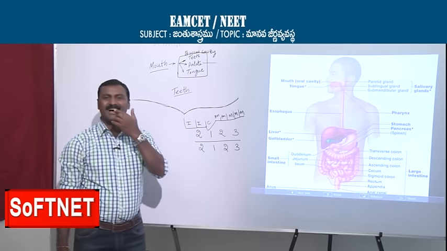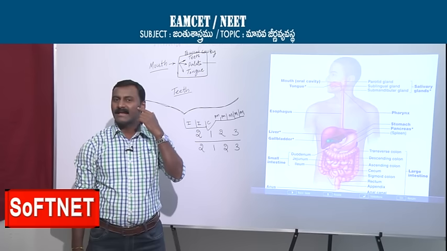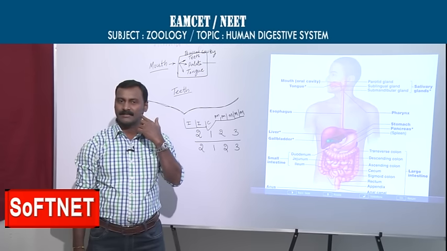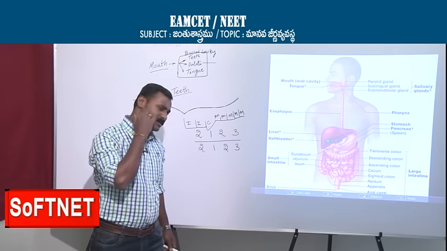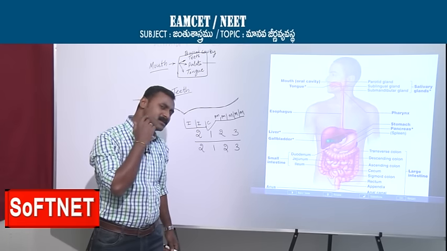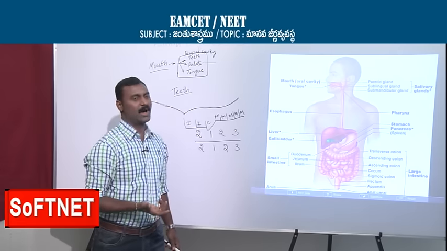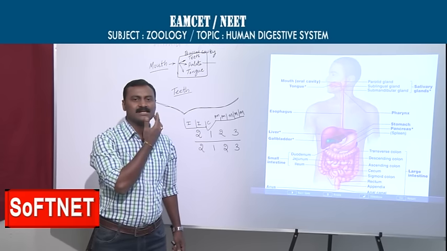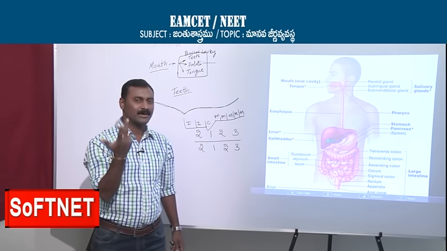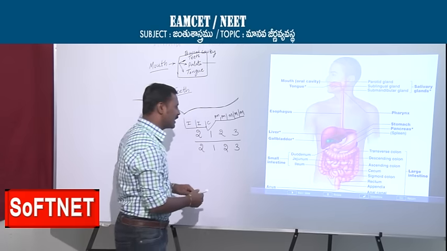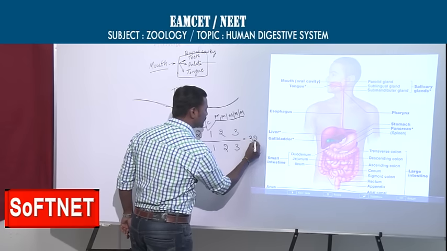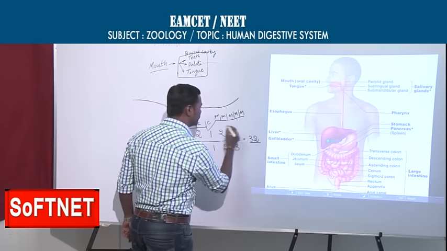In the upper side, there are 8 teeth here and 8 teeth here, the same in the lower side, so 16 in the upper jaw and 16 in the lower jaw. Total 32 teeth are present in the adult.